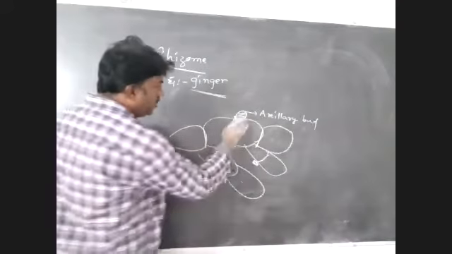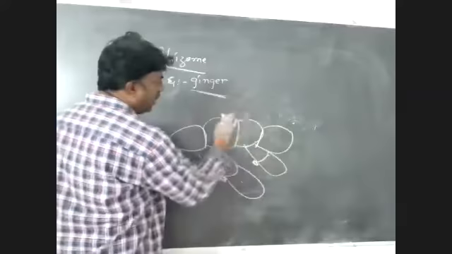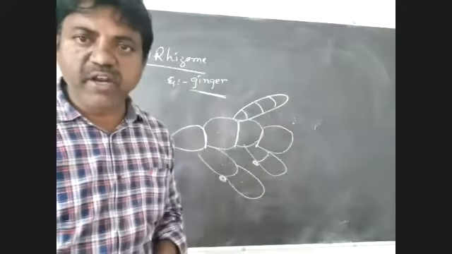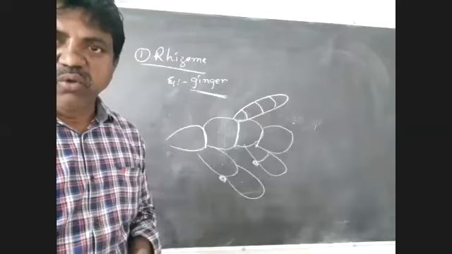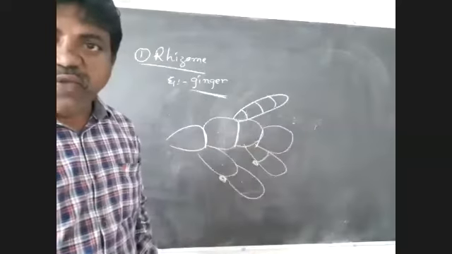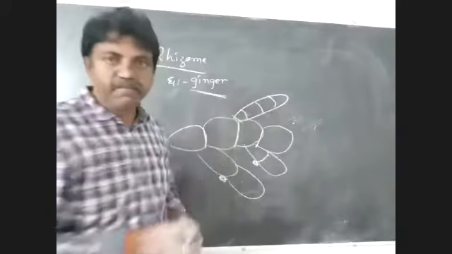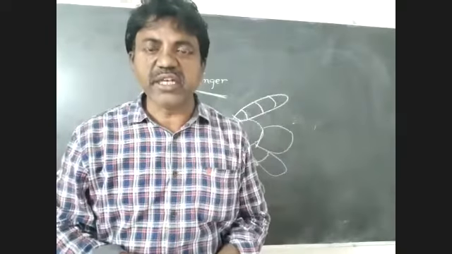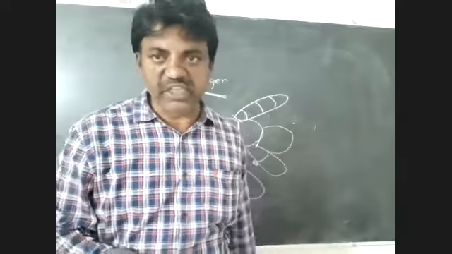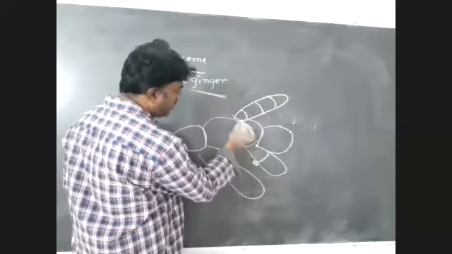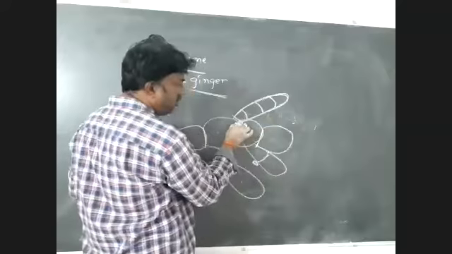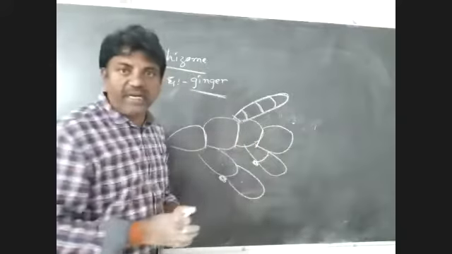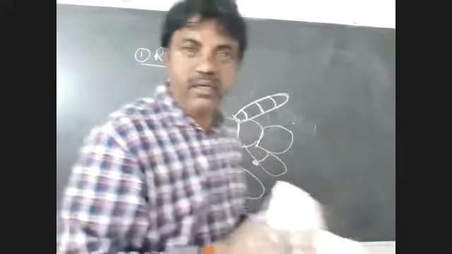The axillary bud develops into a lateral branch. It stores food materials. When it gets separated from the other plant, it develops into a new plant. That is vegetative reproduction or vegetative propagation. After the storage of food materials, it separates from the other plant and develops into a new plant. Okay, next one.